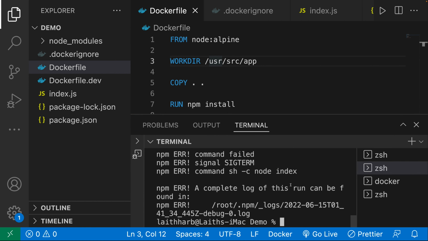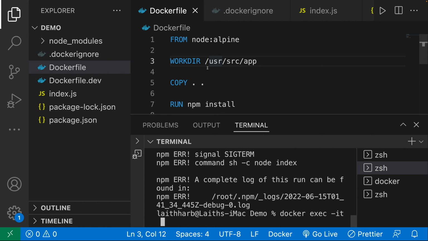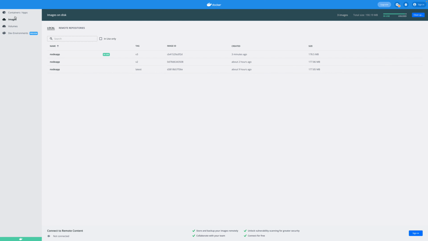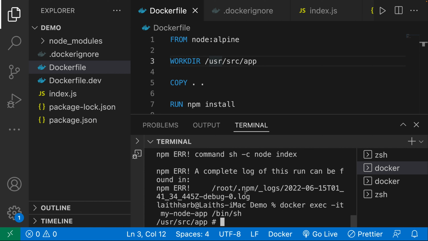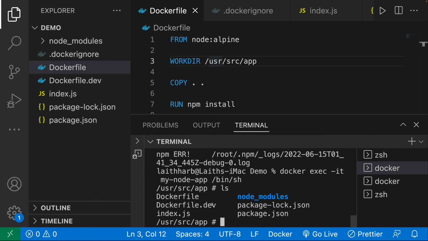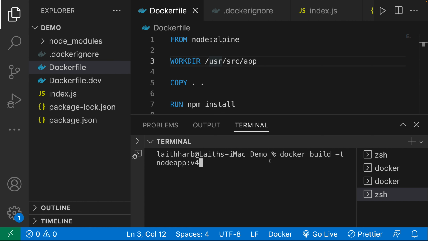So let's just say docker exec -it, and remember, our running container is my-node-app. So I'm going to say my-node-app /bin/sh. So over here, if I do an ls, you can see we do indeed have the Dockerfile and the Dockerfile.dev. So I'm going to go ahead and just build this now.